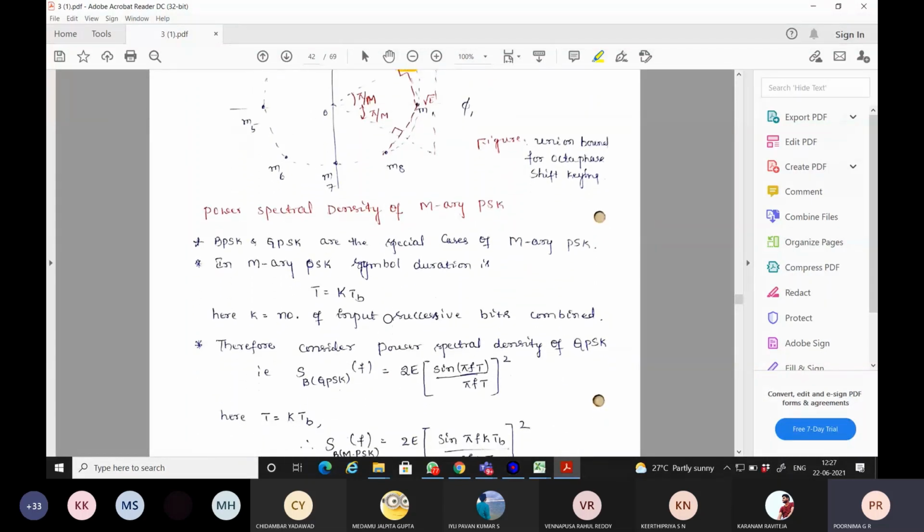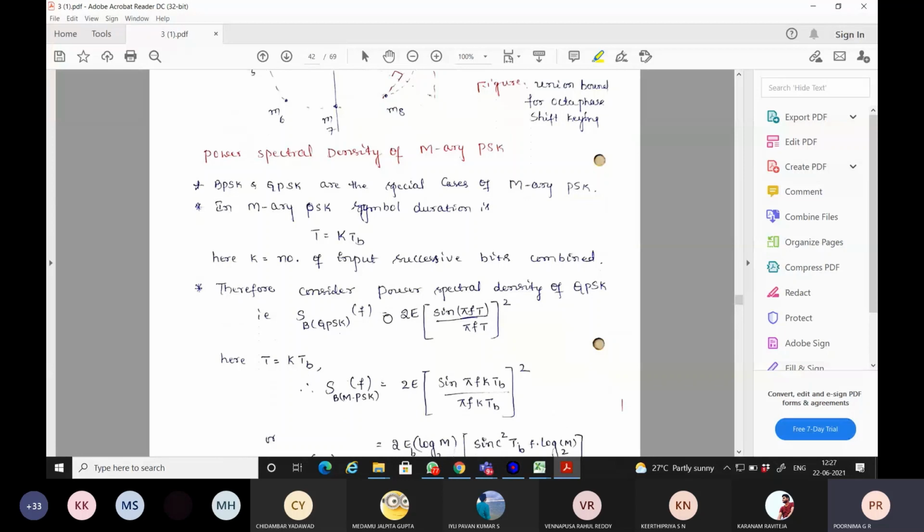How that is equal to π/4, let us discuss after discussing the power spectral density function of M-array PSK. What is power spectral density? It is the power spectra of an M-array PSK or QPSK or BPSK.